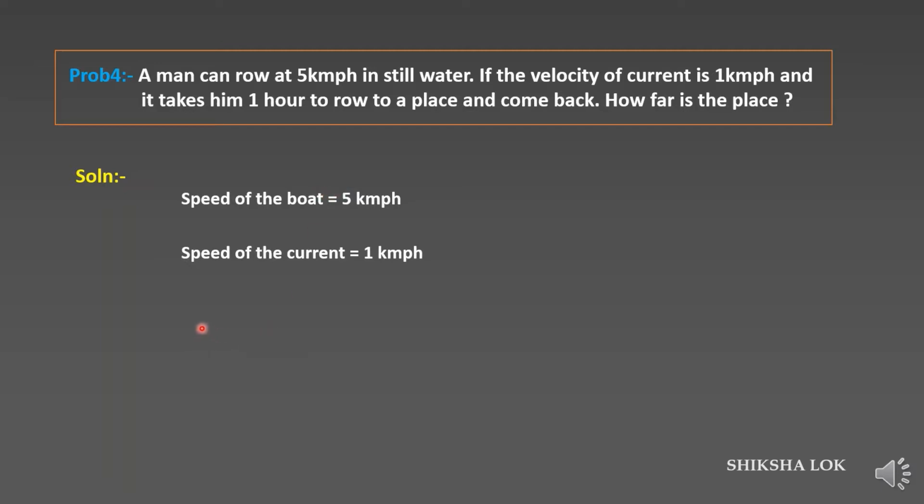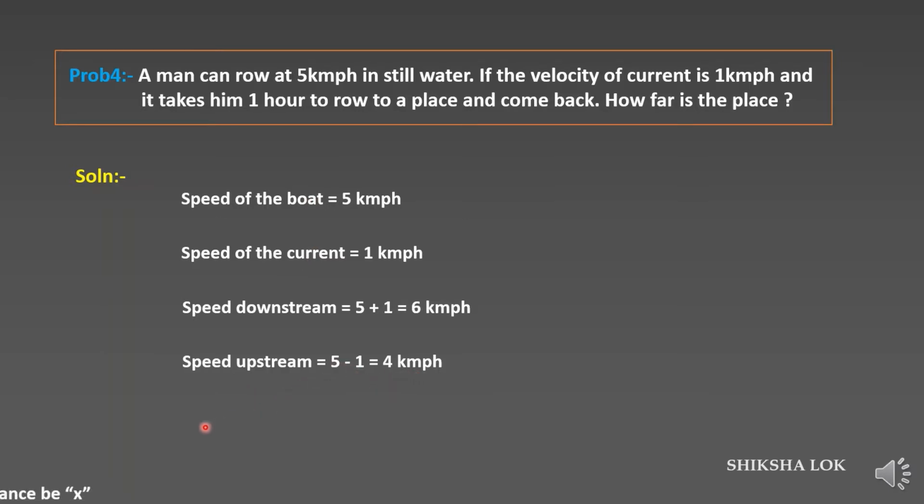Okay, so for the speed of downstream, these two speeds get added. So we get speed of downstream as 6 km per hour. When you go for calculation of upstream, we need to subtract these two, because the speed of current and speed of boat are opposing in upstream. So that's 5 minus 1 equals 4 km per hour. And let us assume the total distance to be x kilometers. Okay, so he traveled for 1 hour in that water.